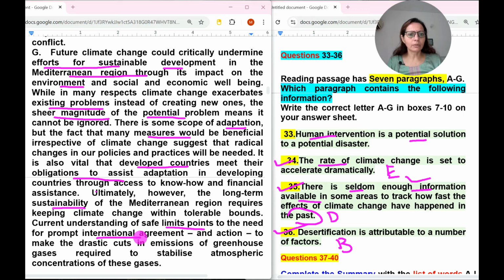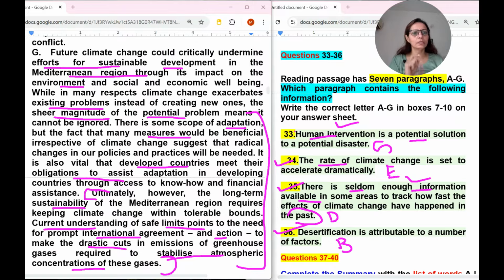So they are talking about human intervention as a potential solution to a potential disaster. Current understanding of safe limits points to the need for prompt international agreements and action to make the drastic cuts in emissions required to stabilize atmospheric concentrations of these gases. So indirectly, if you just look at these last three lines, they are talking about human intervention as a potential solution. So the G paragraph will come with number 33.